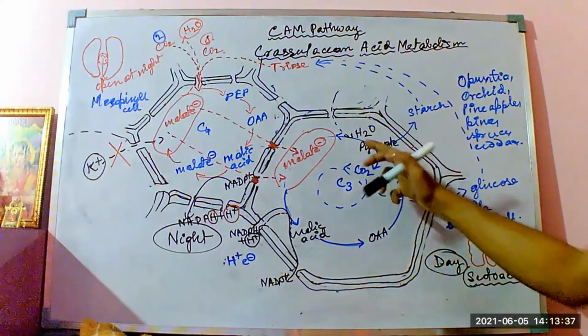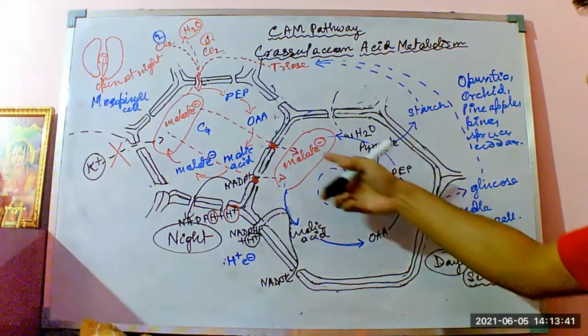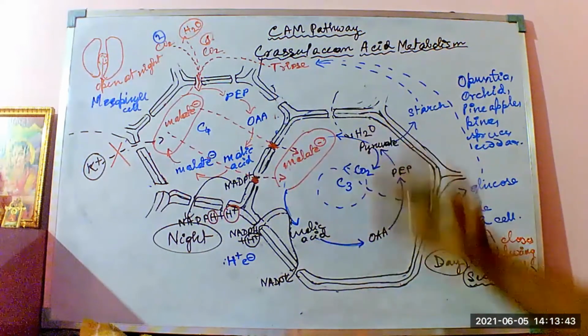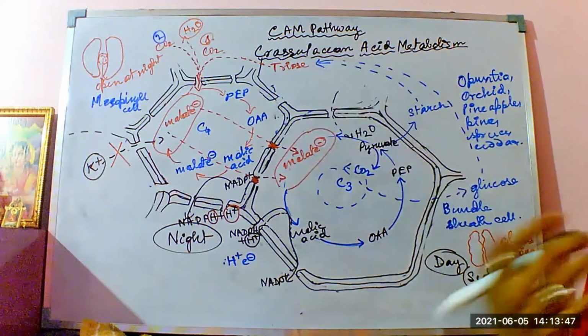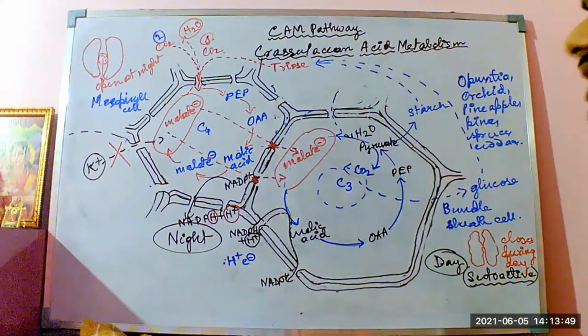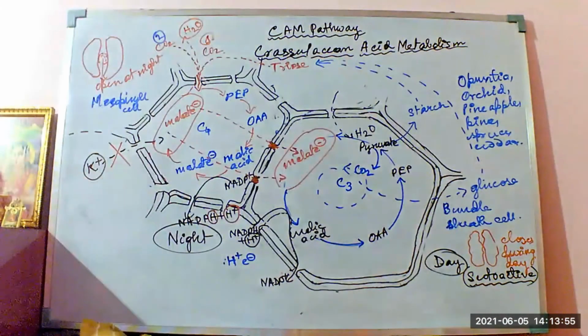Now, so this malatine again, this is what happens in the CAM plants. So the last thing is, last but not important, what is the crassulacean acid basically? You can see that the entire reaction is happening oriented to the malatines only.